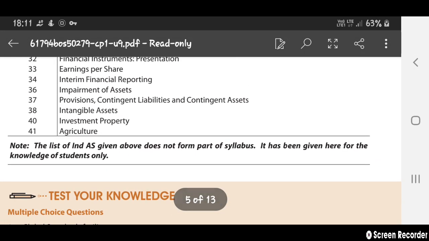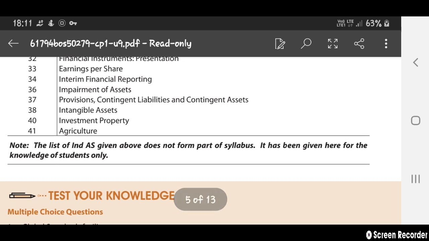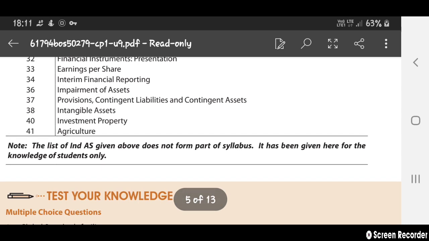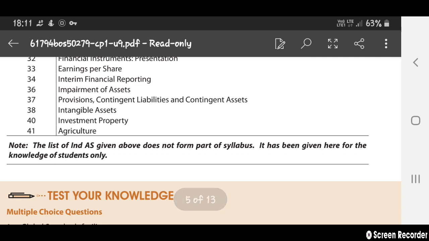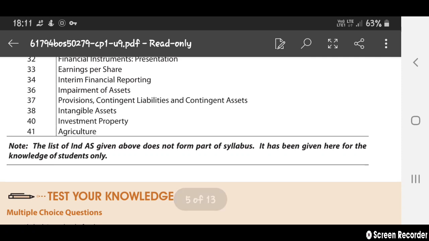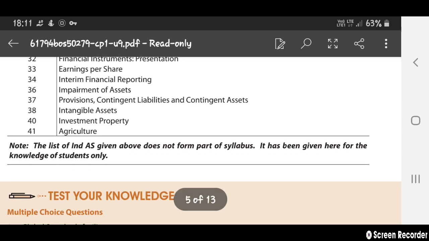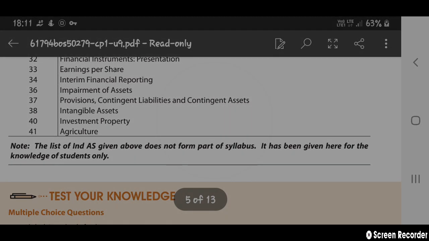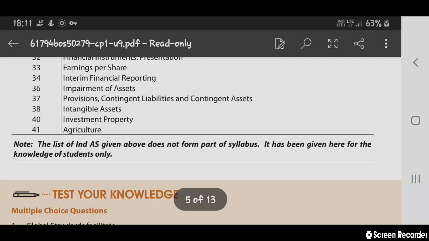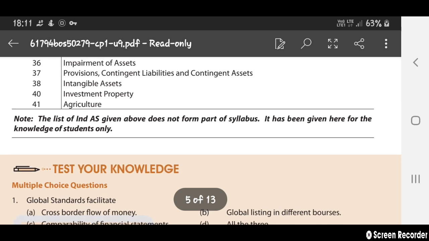Indian Accounting Standard 34, it will have interim financial reporting. Indian Accounting Standard 36, it will have impairment of assets. Indian Accounting Standard 37, it will have provisions, contingent liabilities and contingent assets. Indian Accounting Standard 38, it will have intangible assets. Indian Accounting Standard 40 will have investment property, and Indian Accounting Standard 41, it will have agriculture.